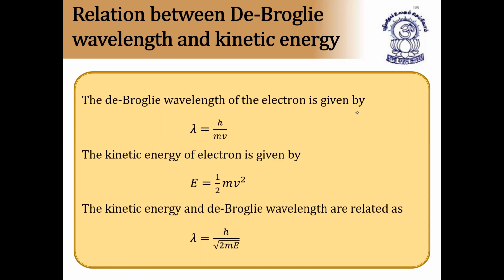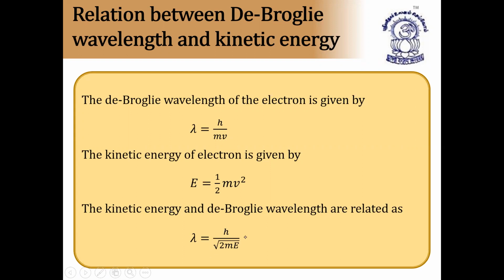Now coming to today's class, the relation between de Broglie wavelength and kinetic energy. The de Broglie wavelength of an electron is given by lambda is equal to h by mv. This already we know. The kinetic energy of the electron is given by E is equal to half mv square. And the kinetic energy and de Broglie wavelength are related as lambda is equal to h by root of 2mE. This formula is important. Please note down: lambda is equal to h by root of 2mE, where E is called kinetic energy.